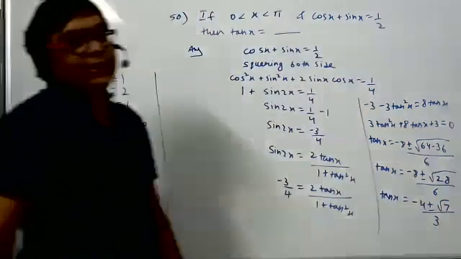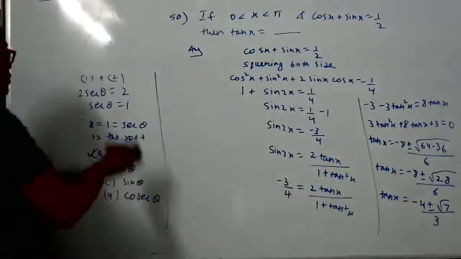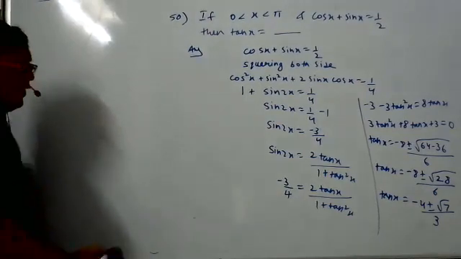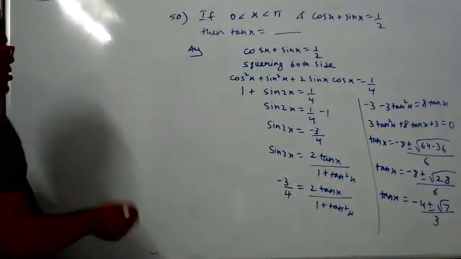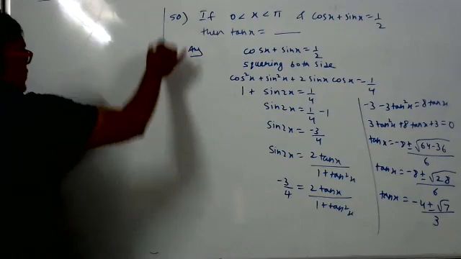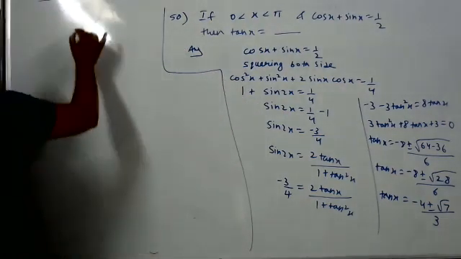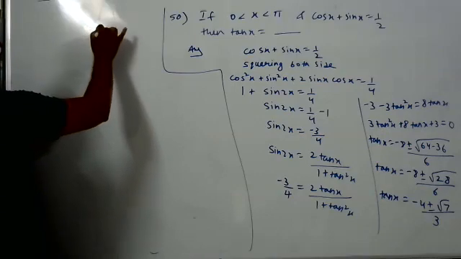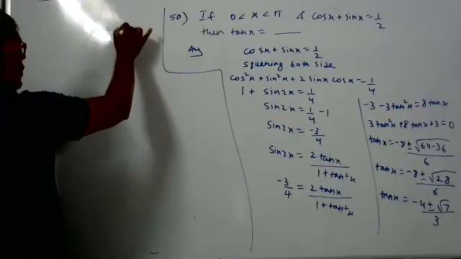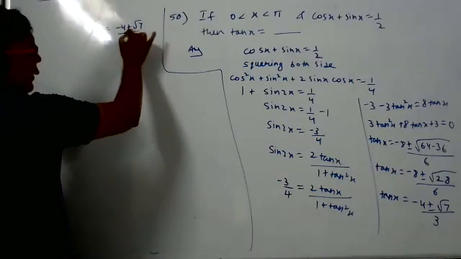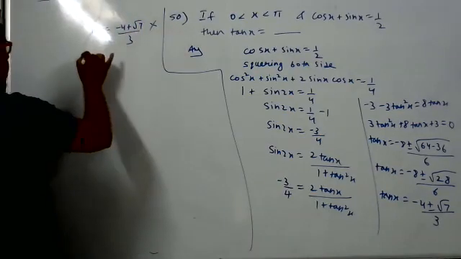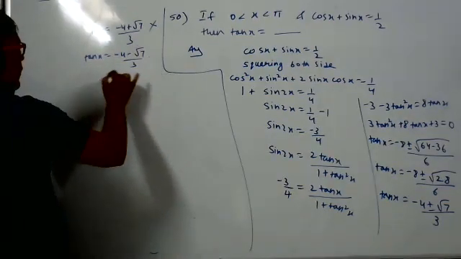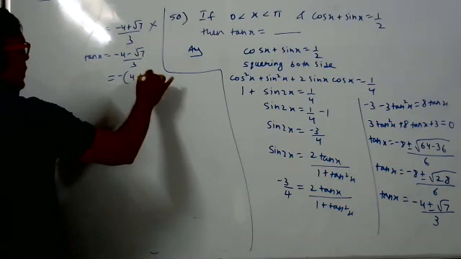This answer we got the other day also, but the problem was that we are getting two answers, and in the options only one option was matching. So we can say that is the answer, but the question was why the other answer was wrong. So now we got two answers. Tan x is equal to minus 4 plus root 7 by 3: this is the wrong answer. And the correct answer is tan x is equal to minus 4 minus root 7 by 3, which is also equal to minus common. This is the correct answer.